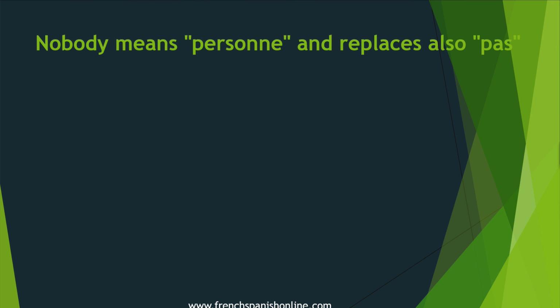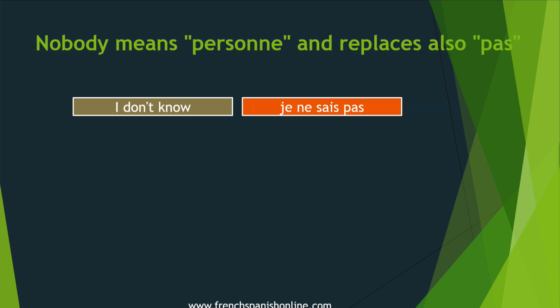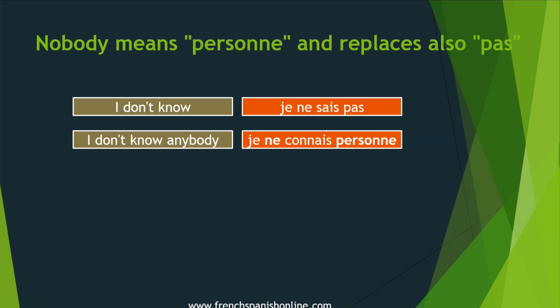The same thing about nobody. Nobody means personne in French, but you know that personne has two meanings, means nobody, but also means a person or someone. So here we are talking about the negative form of personne and replaces also pas in a negative sentence. I don't know, we say je ne sais pas. I don't know anybody or I know nobody. In French, you will say je ne connais personne.